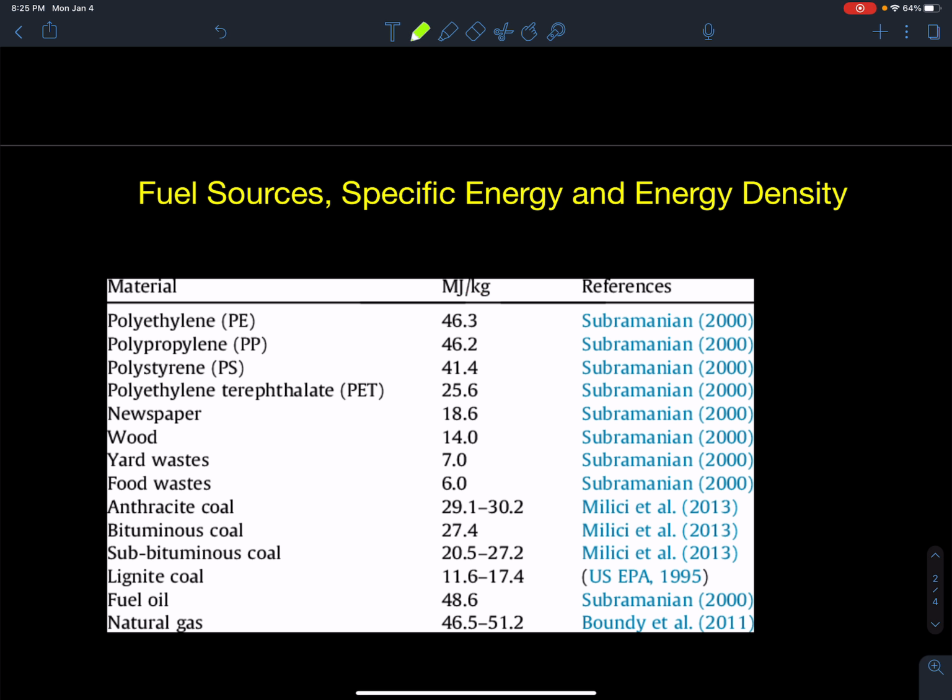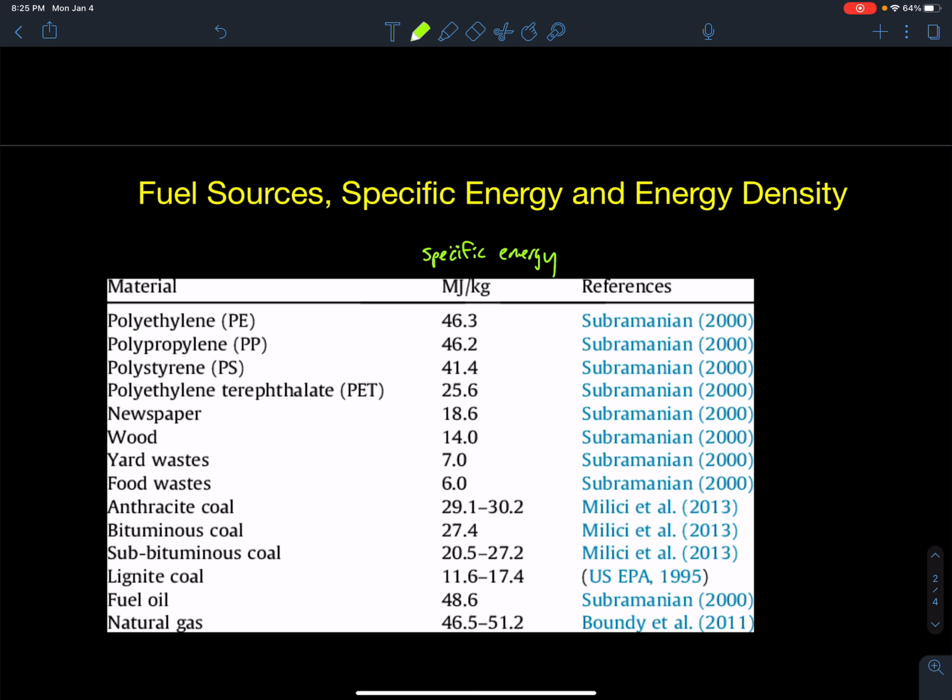And that is called your specific energy. Specific energy is the ratio of heat released, in megajoules, see that's a lot of heat in these things, per kilogram of fuel. That's my specific energy.